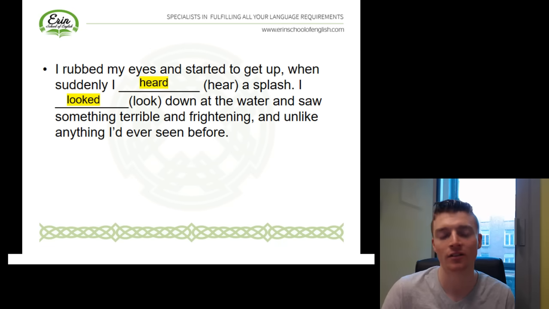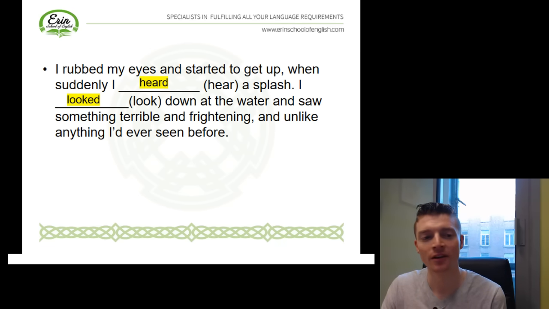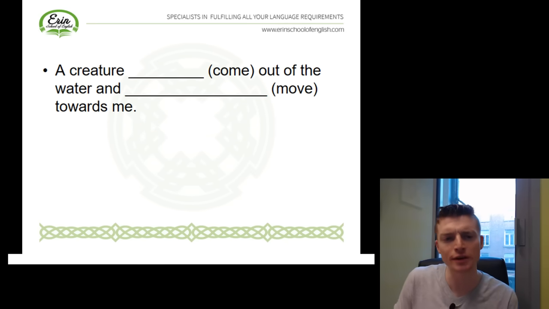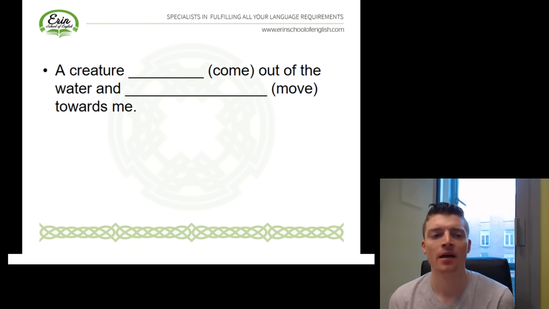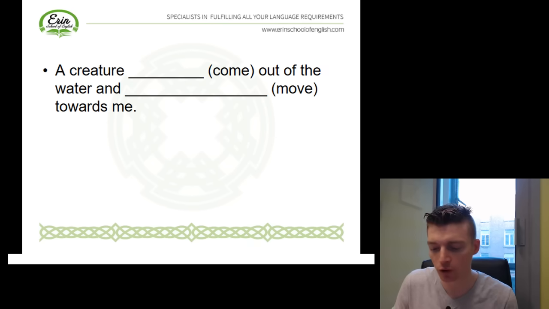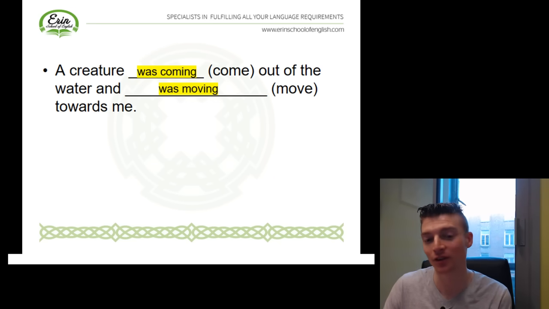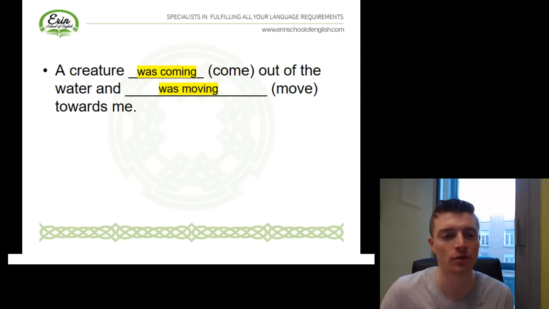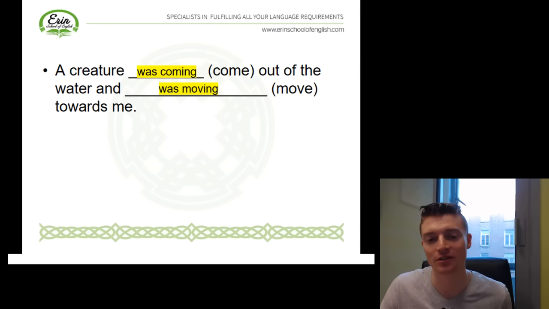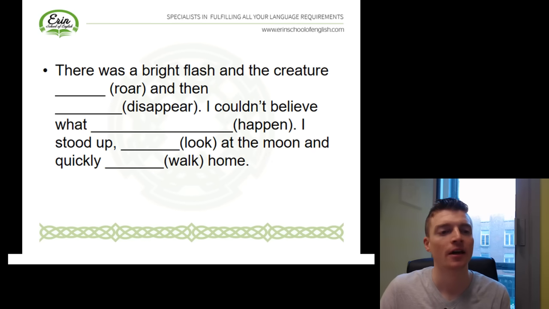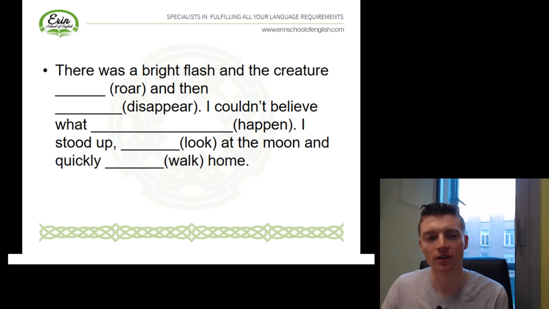So I looked down at the water. Look, a regular verb, so we just add ed to put it into past simple. A creature came out of the water and towards me. So we're describing what was happening here. So a creature was coming out of the water and was moving towards me. So this time we've got the past continuous and the past continuous, and about longer actions that are happening in the past. It was a bright flash and the creature roared, and then, okay.